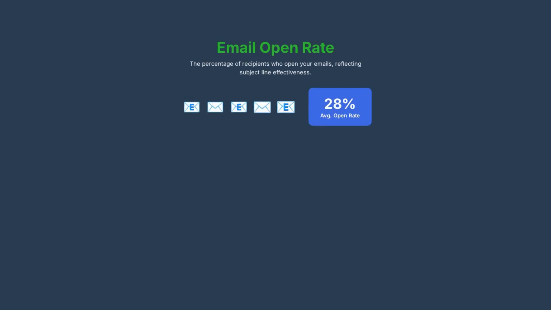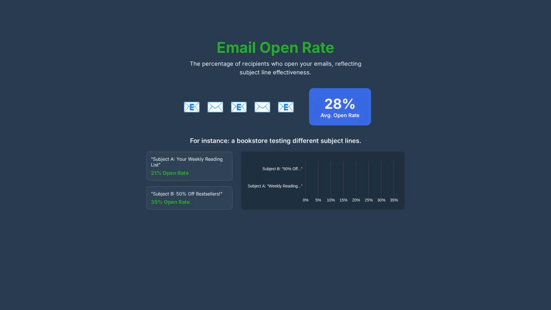Email open rate is the percentage of recipients who open your emails, reflecting subject line effectiveness. For instance, a bookstore might aim to improve their email open rates by testing different subject lines.